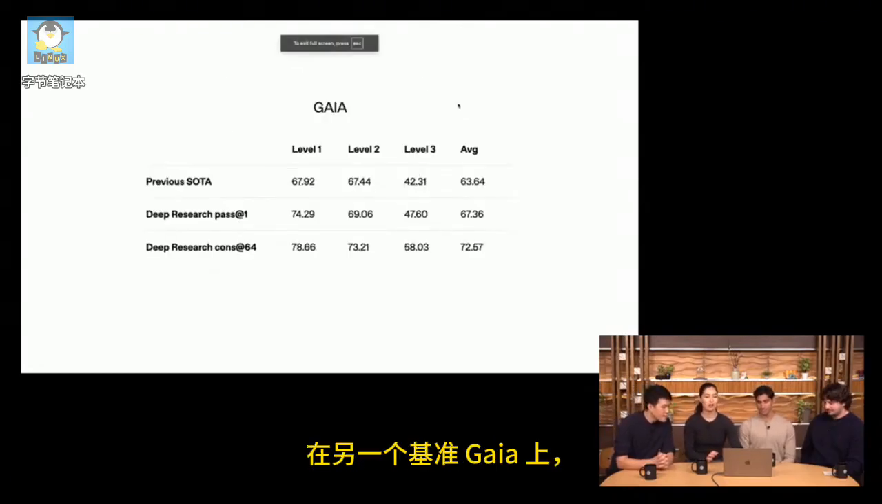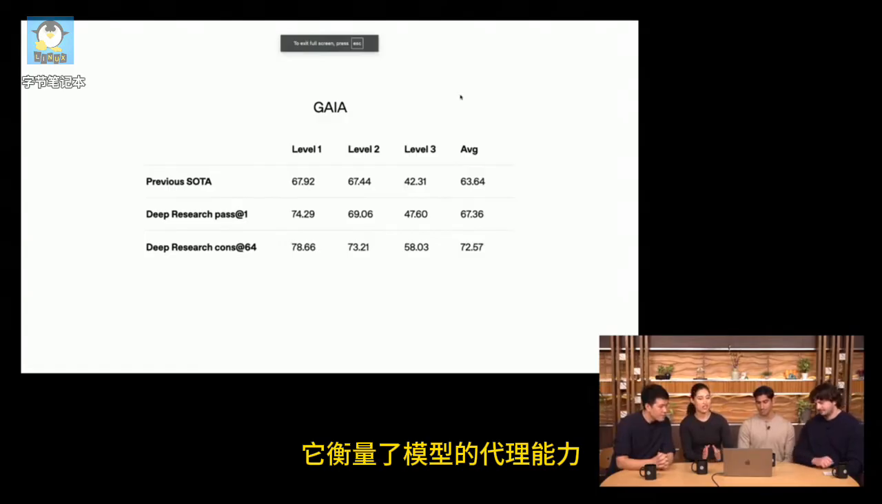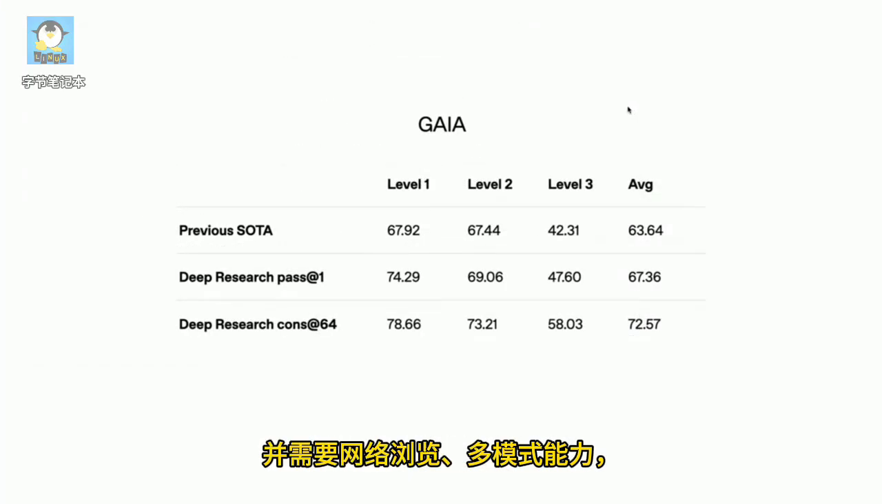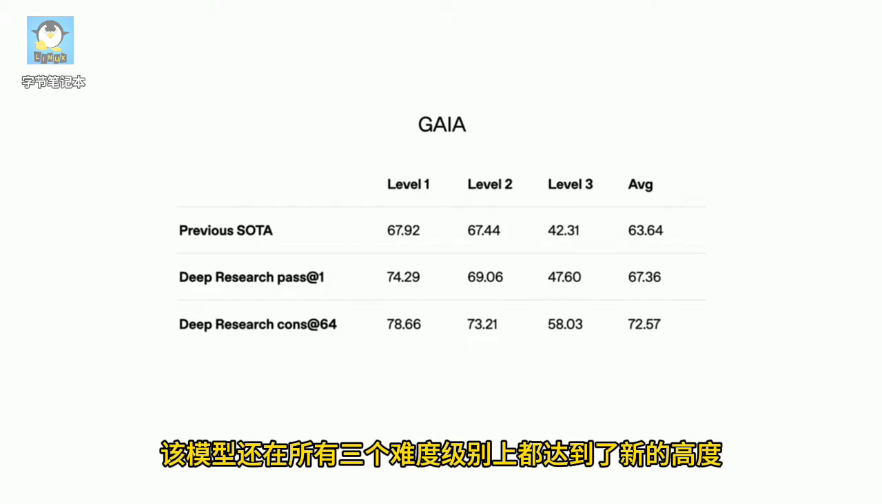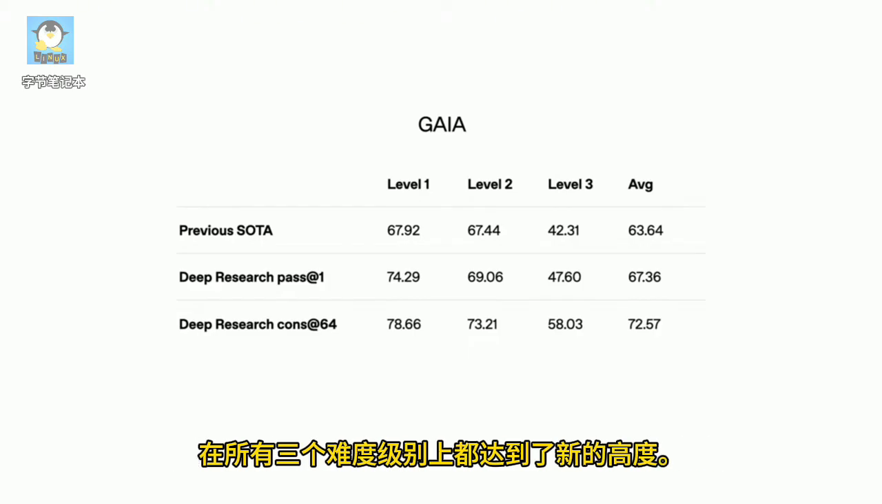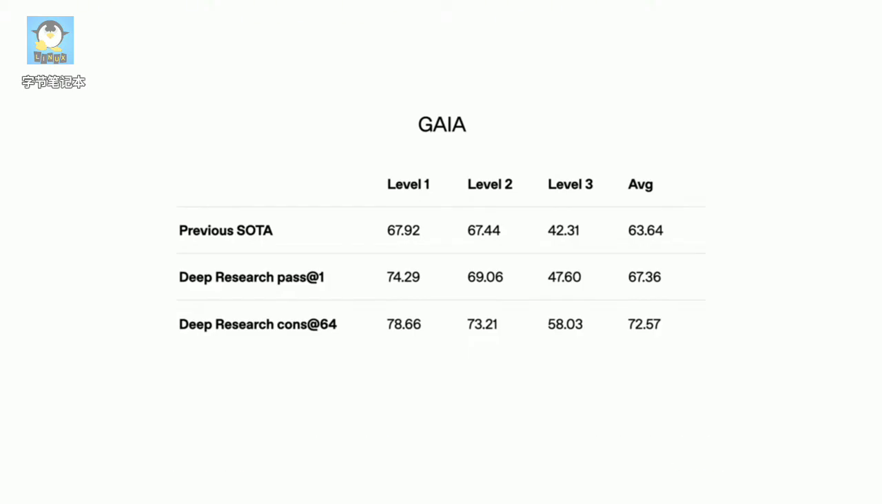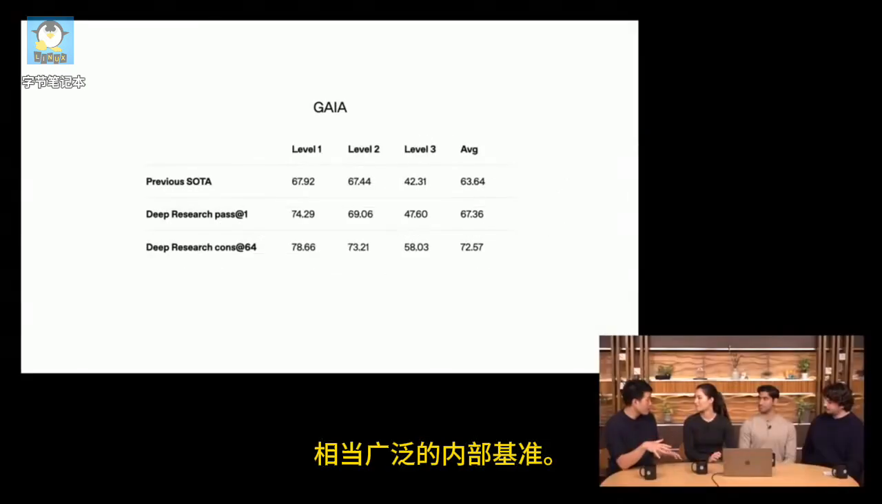On another benchmark, GAIA, that measures the model's agentic capability and requires web browsing, multimodal capability, code execution, reasoning over files. The model also reaches a new high on all 3 levels of difficulty. We've also put together some internal benchmarks that are pretty broad-based. Can you talk about those?